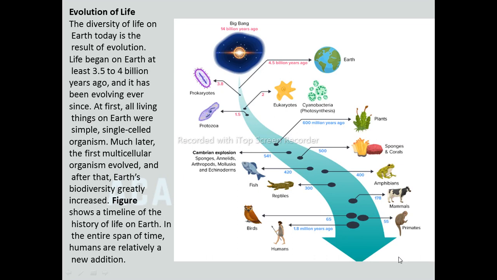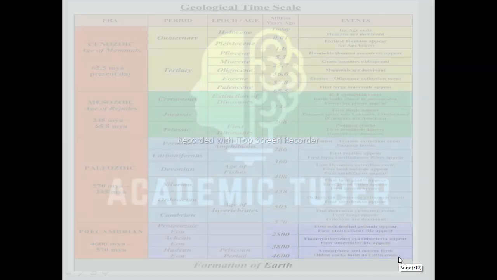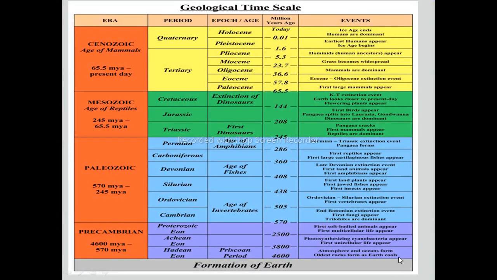Figure shows a timeline of the history of life on Earth. In the entire lifespan of time, humans are relatively a new addition. A short description of different eras, epochs, periods, and the main events has been summarized in the given table.